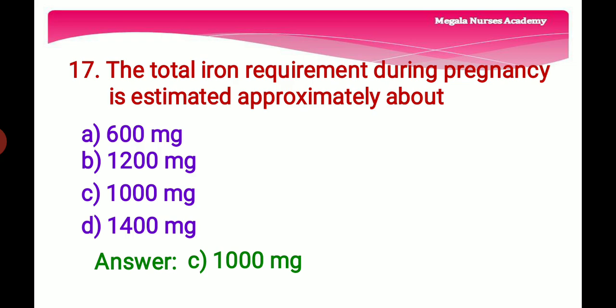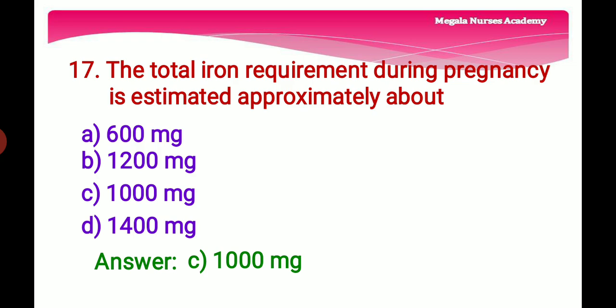The right answer is option C, 1000 milligrams, because the body iron requirement for an average pregnancy is approximately 1000 milligrams. Hallberg in 1988 calculated that 350 milligrams of iron is lost for the fetus and placenta, and 250 milligrams is lost in blood at delivery. In addition, about 450 milligrams of iron is required for the large increase in maternal red blood cell mass. So the right answer is option C, 1000 milligrams.